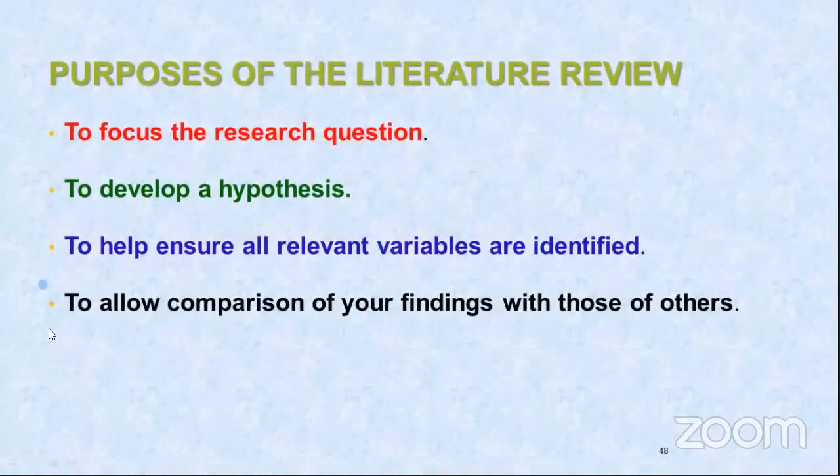The purpose I already told you, the review of literature will enable us to focus especially on a question, hypothesis, variables you can identify, and compare your findings with the others. Now in your viva or while defending, if somebody asks you that these variables have already been done by that particular author, you can say yes, it is done, but it has been done with respect to some other geographical area, limit, scope, or some other combinations. But my variable is this. So once you know what is existing, only then you will be able to justify your work.